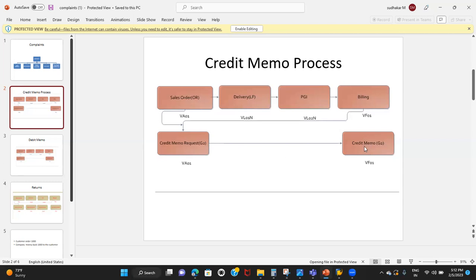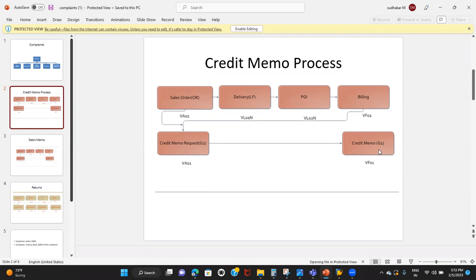Credit memo is a billing document. Why am I calling it a billing document? Because whenever I issue the credit memo to the customer, my accounting documents get updated. When you sell something and save the billing document, accounting documents are generated: the customer account is debited and the revenue account is credited. But when you issue the credit memo, it will be reversed. Accounting documents need to be generated because we are giving money back to the customer, and that has to affect my accounts. That is the reason I'm calling it a billing document.